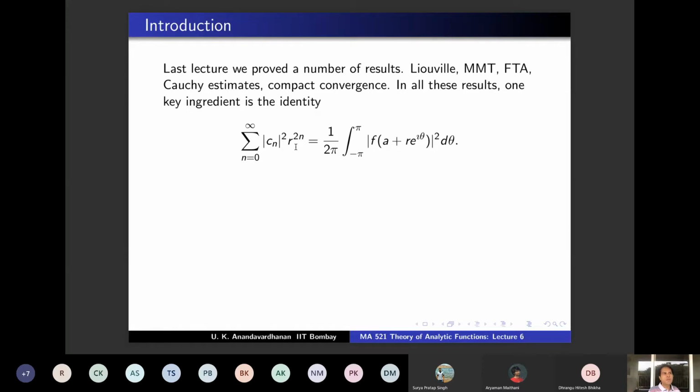So what is the contradiction? Because you assumed that p has no root. That's why you took 1 by p and argued with 1 by p. So that's wrong. So p should have at least one root, and that proves the fundamental theorem of algebra.